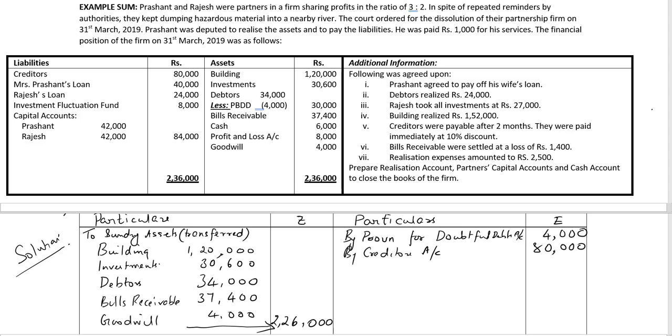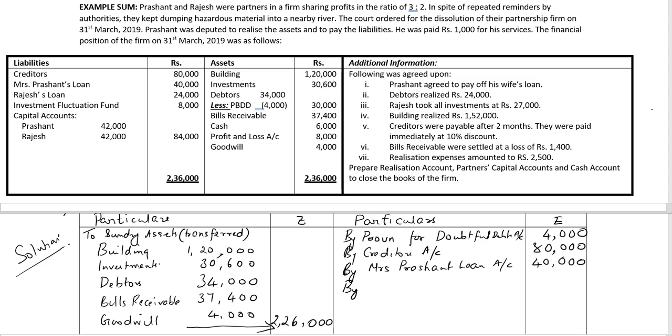Mrs. Prashant's loan, the partner Prashant's spouse's loan, it's an external liability, by Mrs. Prashant loan account, 40,000 rupees. Rajesh's loan, we'll open a separate account.